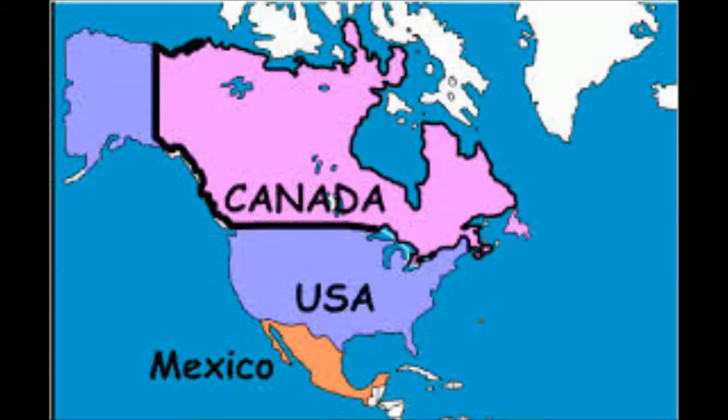Now remember, class, there are only 2 countries that border the United States. Canada borders the United States to the north, and that is where Alaska is connected. Mexico borders the United States to the south, touching only 4 U.S. states: Arizona, California, New Mexico, and Texas.